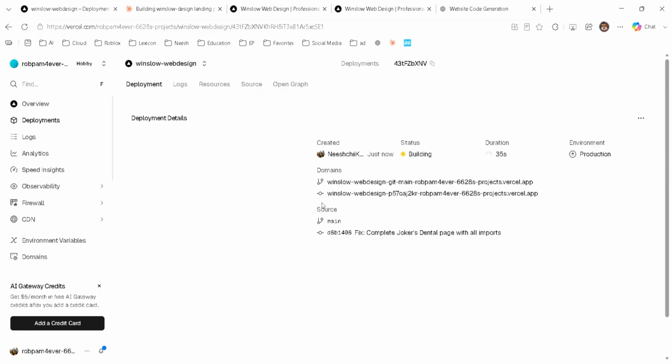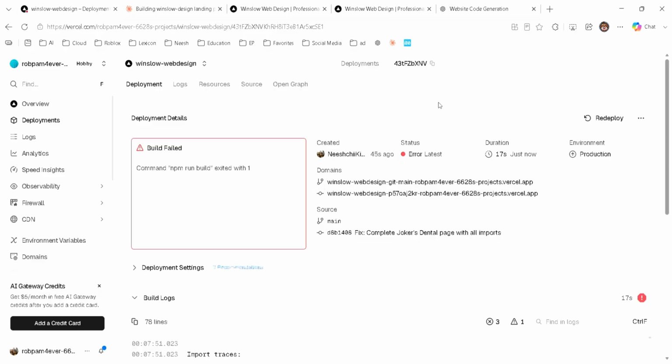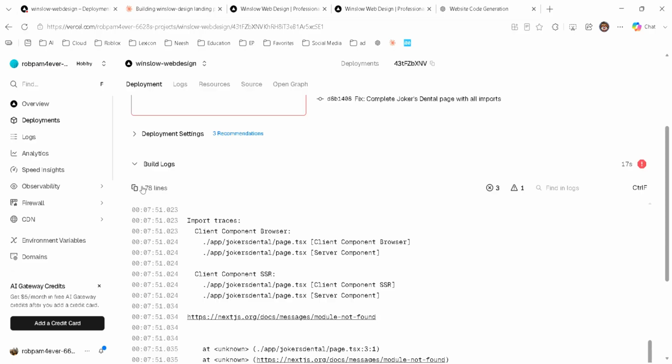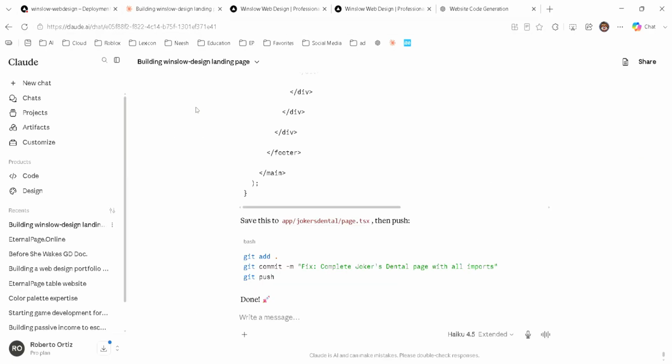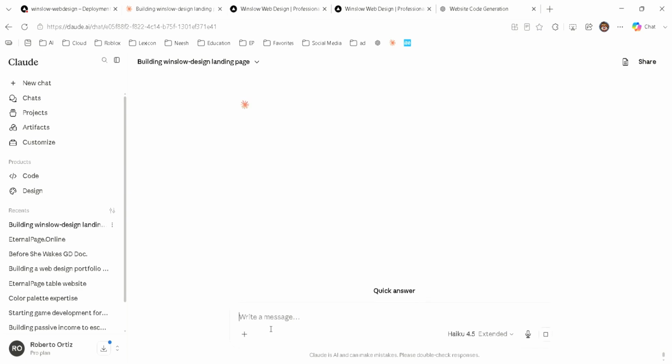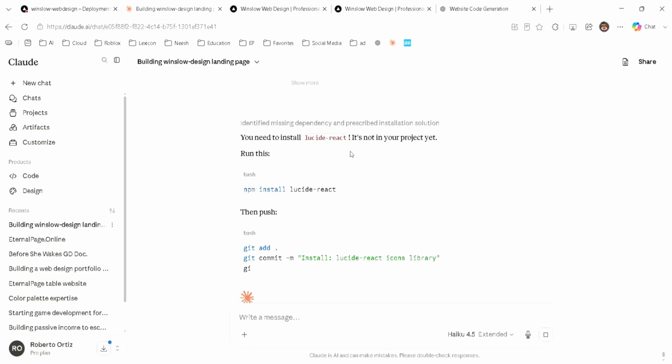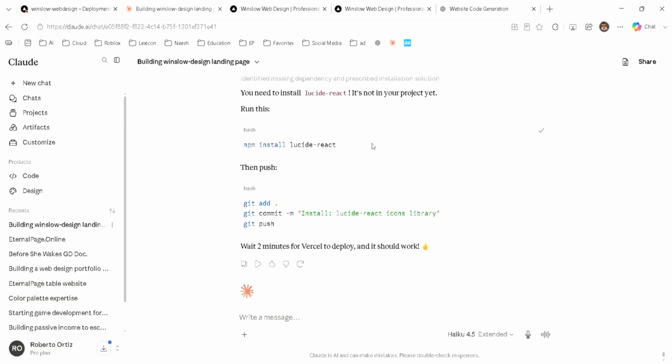So to show you how easy it is to fix it yourself, you literally just copy and paste it back into Claude and let him know what that bug is. So literally the deployment, the build logs, you copy that and you go back to Claude and paste it for him. And Claude will tell you, hey, this is where that bug is. This is what you need to do. So it says, hey, you need to install that Lucid React. And I'm like, okay. So then we'll copy paste that and put it in the terminal. And then it'll load that Lucid React up.